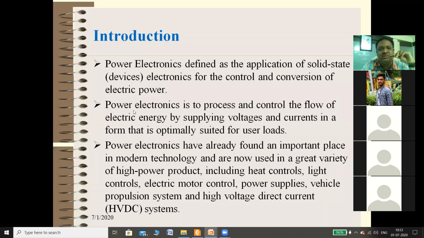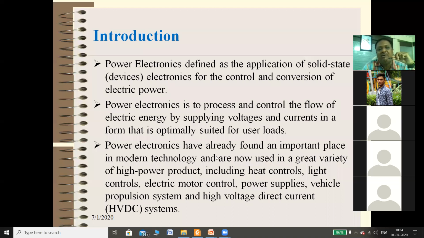Again, another definition is given. Power electronics is to process and control the flow of electric energy by supplying voltage and currents in a form that is optimally suited for user loads. So whatever the user loads, depending upon high or low voltage and currents, are supplied to the circuit, that is power electronics.